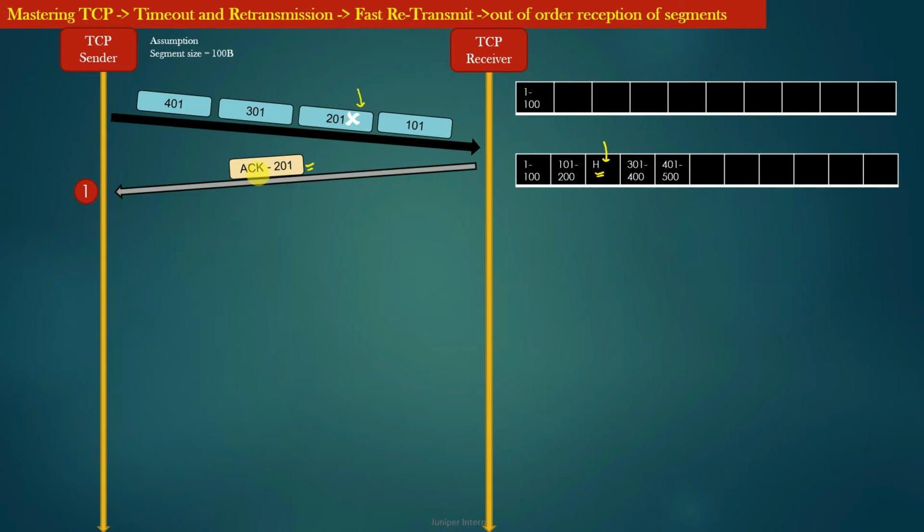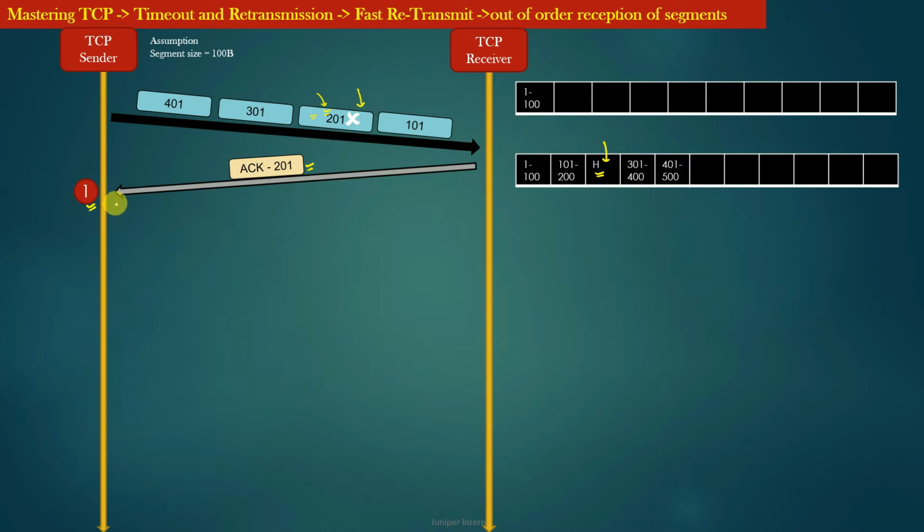So when this acknowledgement was received by the TCP sender, it was the first ACK corresponding to the segment with sequence number 201, right? But since the TCP sender has already sent the TCP segment with sequence number 201 in the network, and the retransmission timer corresponding to the segment with sequence number 201 has not yet expired, the TCP sender does not take any action as of now.